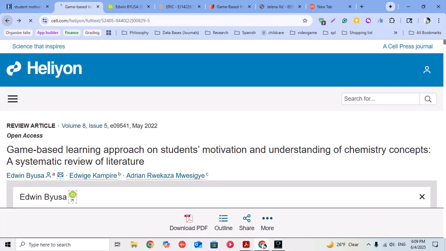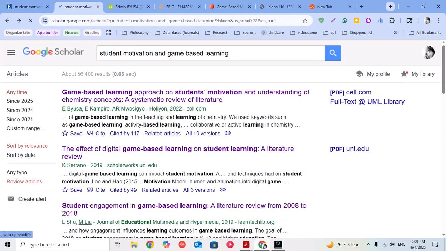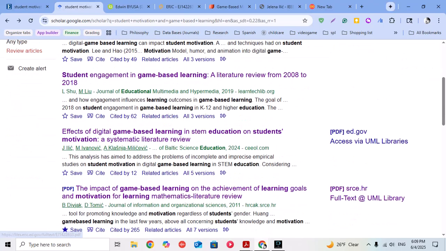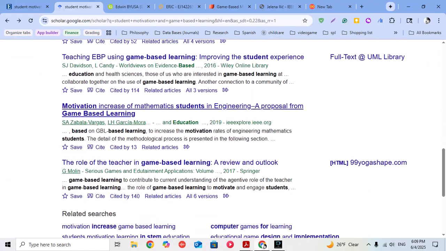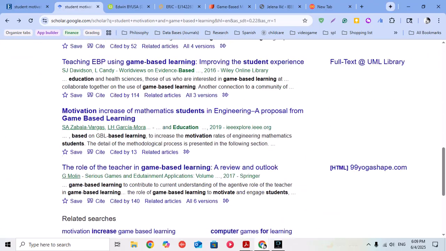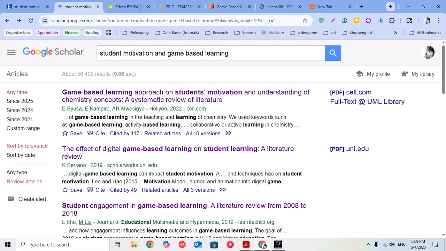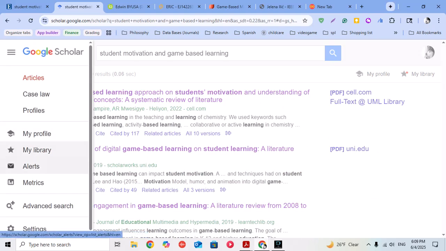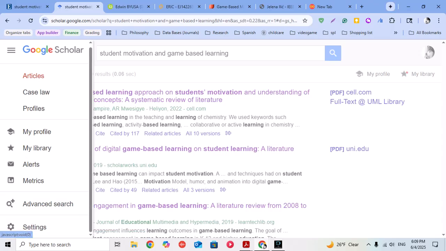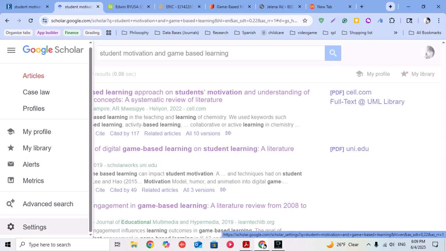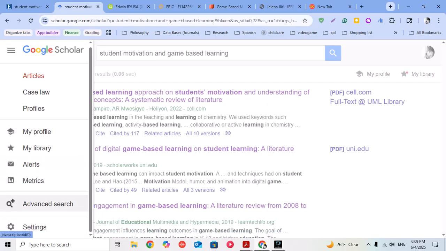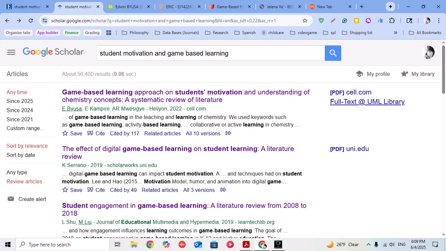Now I can also access that. The other thing I wanted to show you is that if I get a sense that not all of these articles are good, or they might not be peer reviewed or academic journals, or I just don't trust all the sites that Google Scholar is sending me to, I can also set it up so that it links, as you can see on the first one.